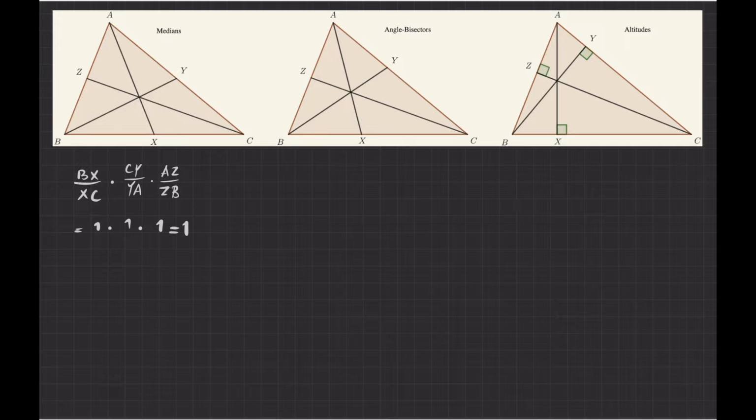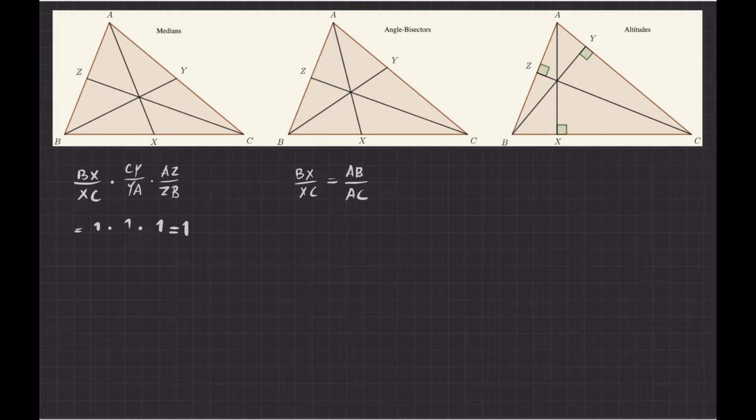But we know that if AX is the angle bisector, we proved in one of our previous videos that the ratio of BX over XC is equal to the ratio of side AB over AC.